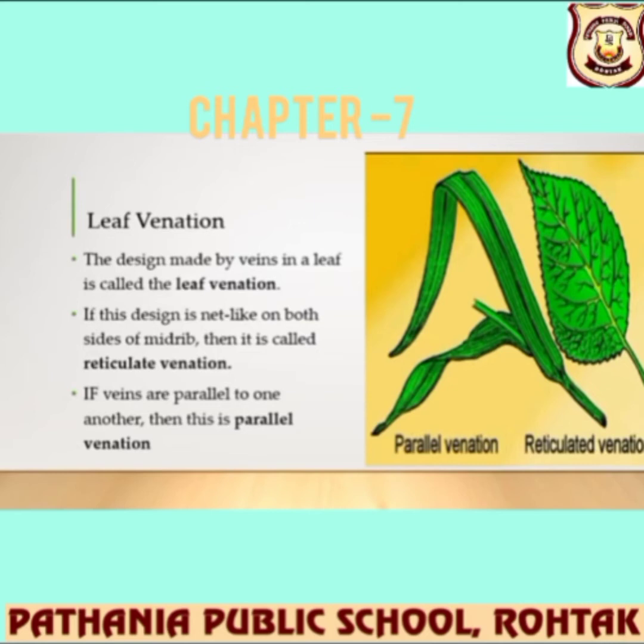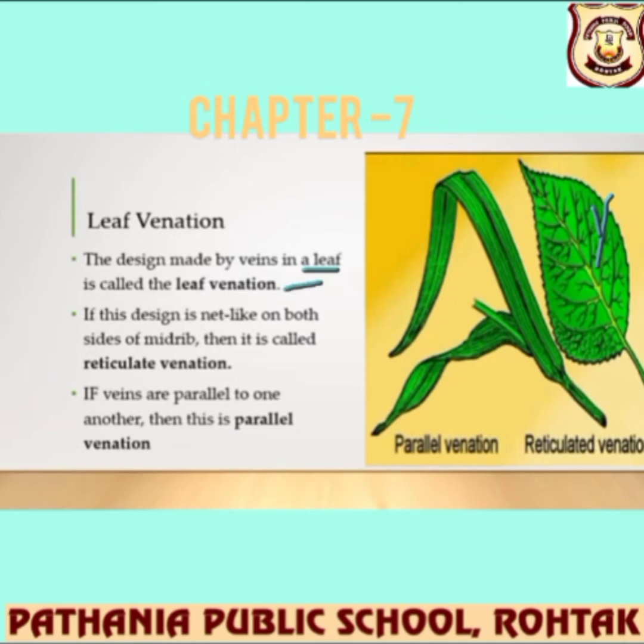In this slide, I am going to tell you about venation also. So these are the parts from a leaf which has veins. See these veins which are equally distributed all over the leaf. They have a particular pattern of distribution. So the design made by the veins in the leaves is called leaf venation.